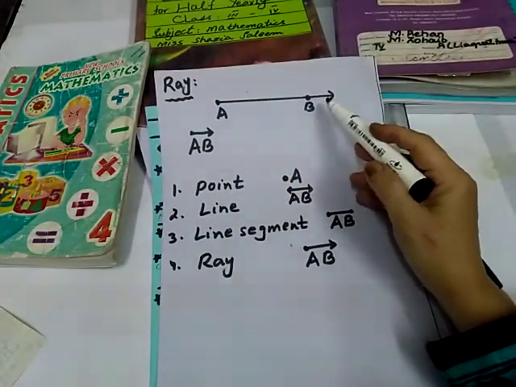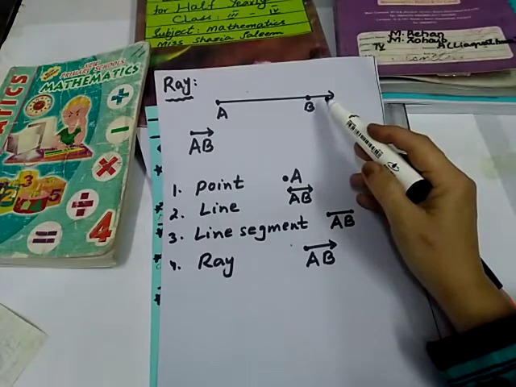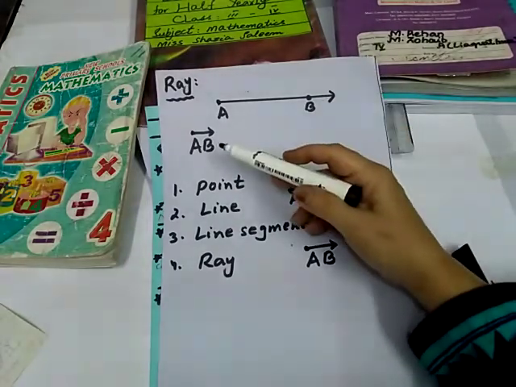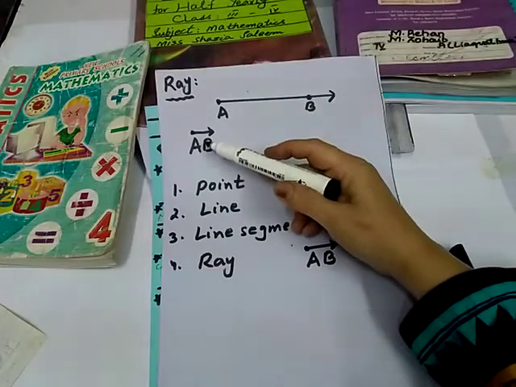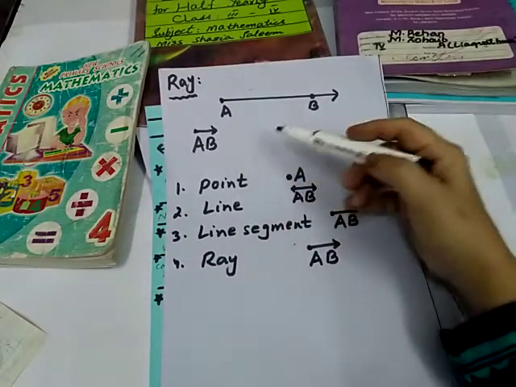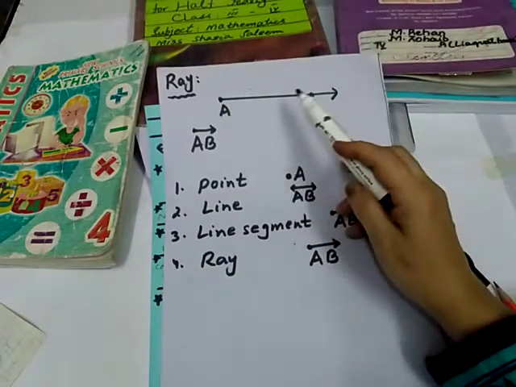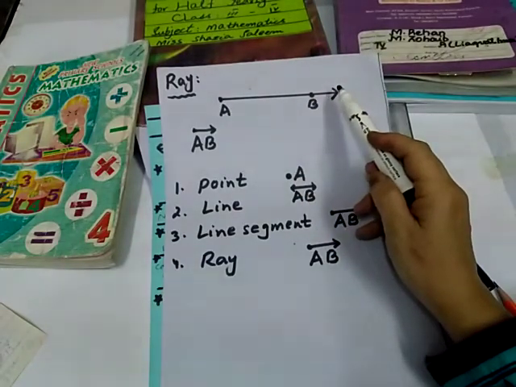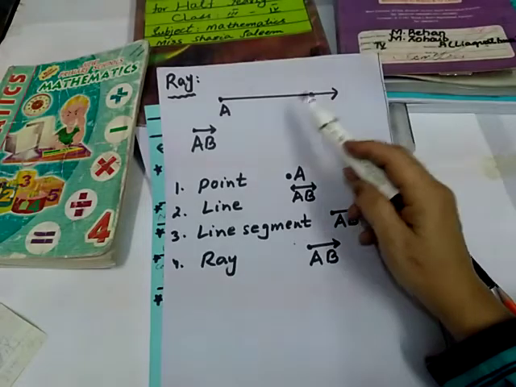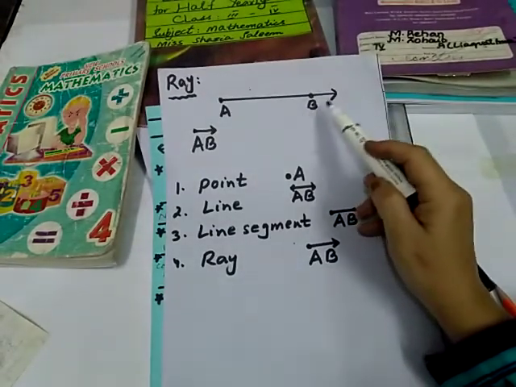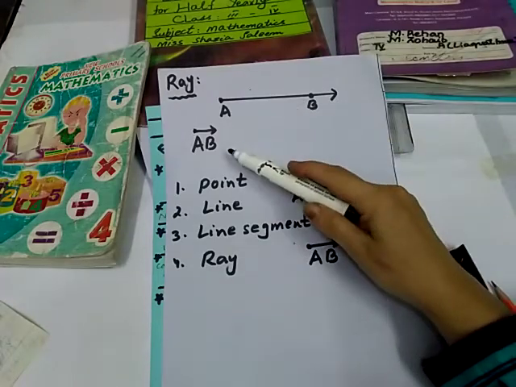It means this goes forever and ever in this direction. The symbol of a ray is ray AB. Point A is the ending point of the ray and point B, which is indicated with the arrowhead, goes continuously in one direction without ending. The symbol of a ray, look here.